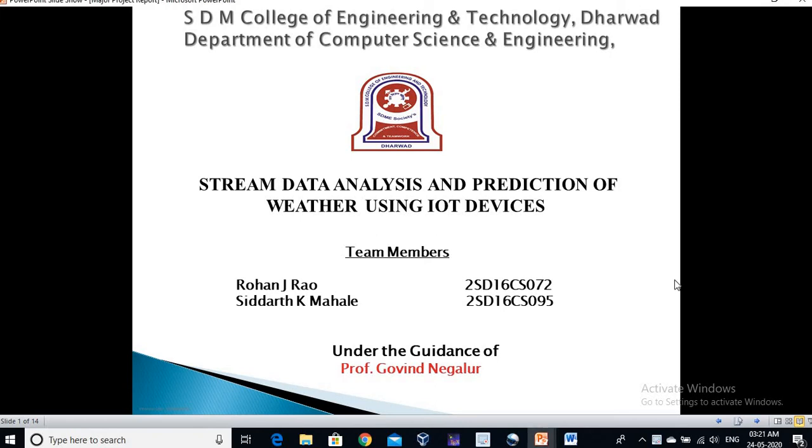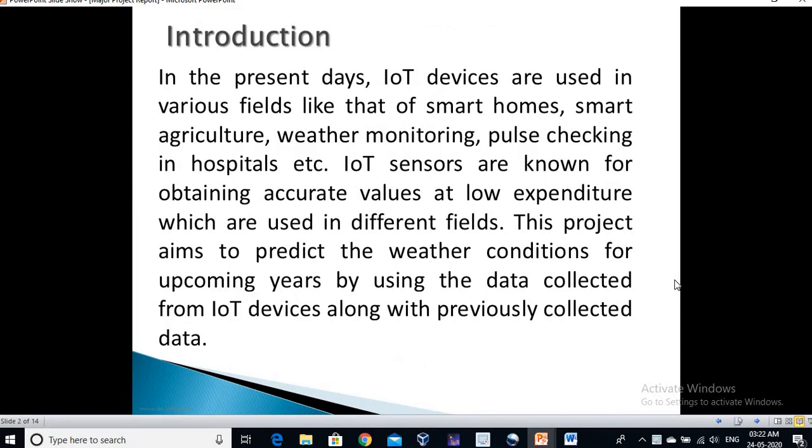This is our project, Stream Data Analysis and Prediction of Weather using IoT Devices. Introduction. In the present days, IoT devices are used in various fields like smart homes, smart agriculture, weather monitoring, pulse checking in hospitals, etc.